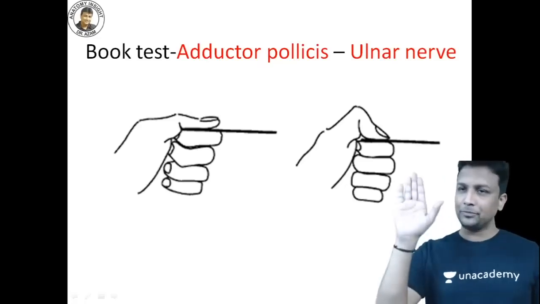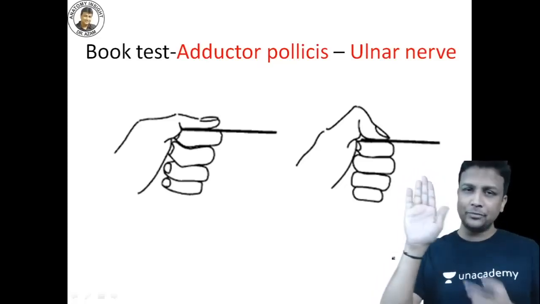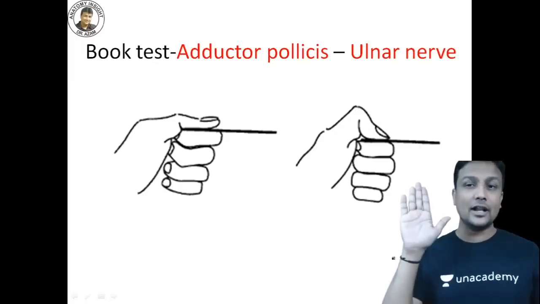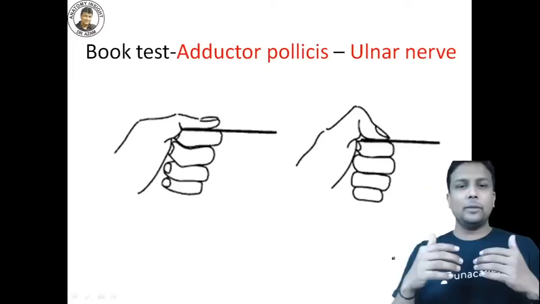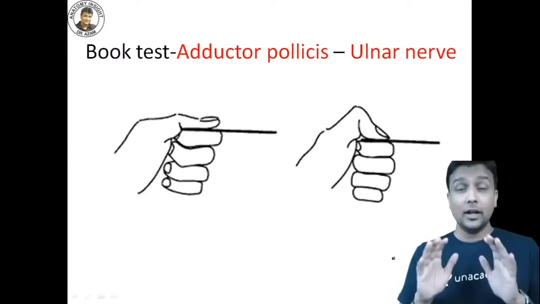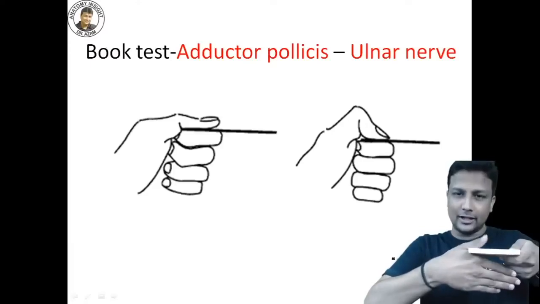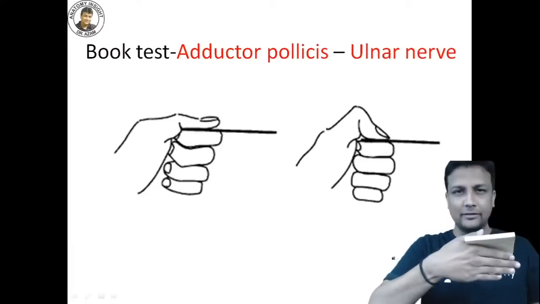Now listen here very carefully. This is our thumb, and this is the adduction of the thumb. You all know adduction. And adduction of the thumb is done by which muscle? Adductor pollicis. You and me, we are normal healthy individuals, and you are giving a book to a person like this, and he is holding like this. Adductor pollicis is working very well.